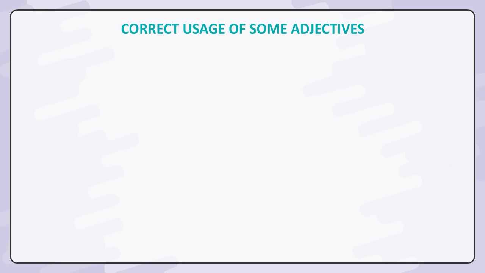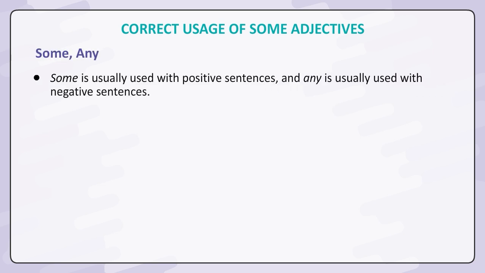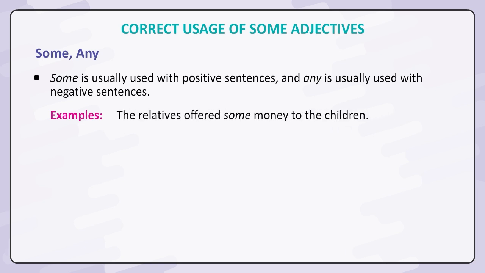Correct usage of some adjectives. Some, any. Some is usually used with positive sentences and any is usually used with negative sentences. Examples: the relatives offered some money to the children. The beggar does not have any money.